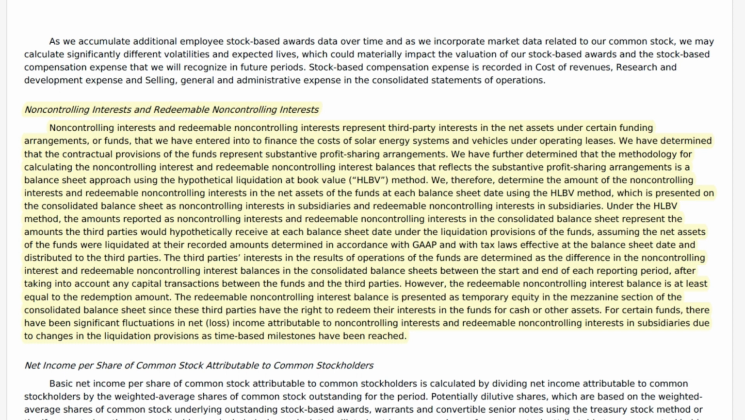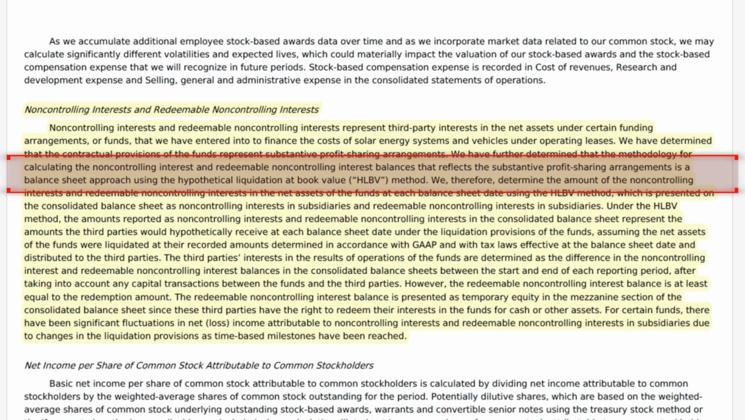And you'll even come across a very unique valuation methodology in here for non-controlling interest. You'll see we have further determined that the methodology for calculating the non-controlling interest and redeemable non-controlling interest balance reflects the substantive profit sharing arrangement. So profit sharing, that is one area in a contract that can lead to consolidation of an entity, even though it might not look like you have the ownership in that entity.